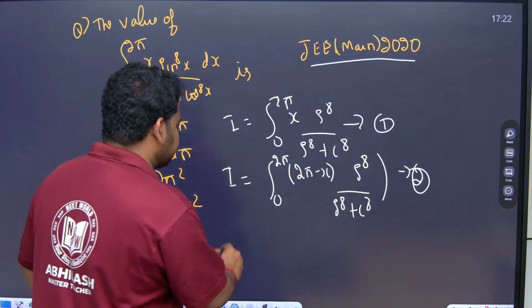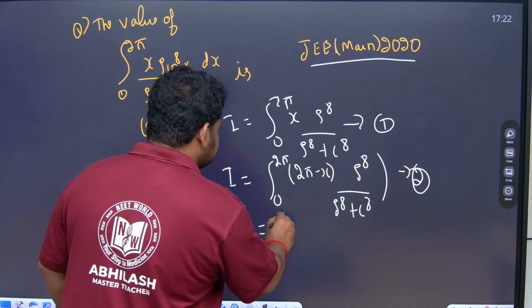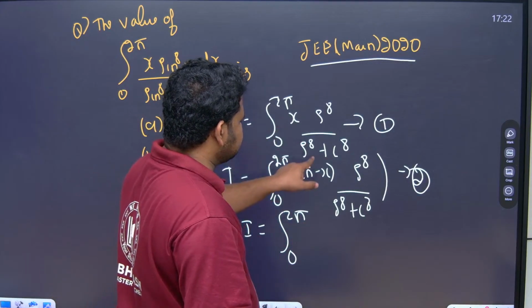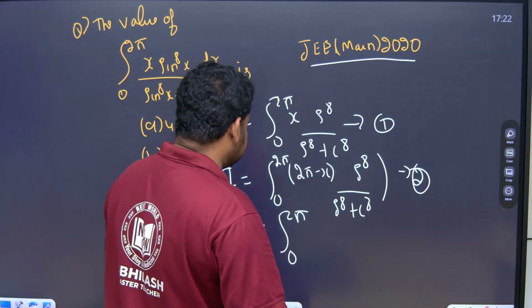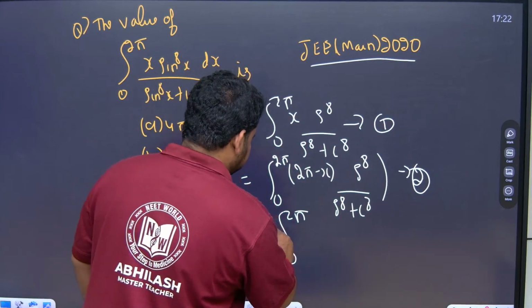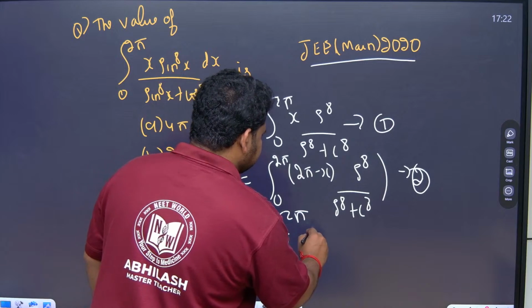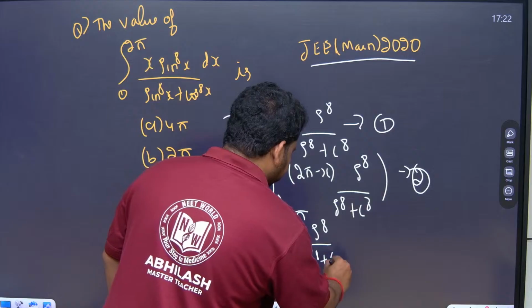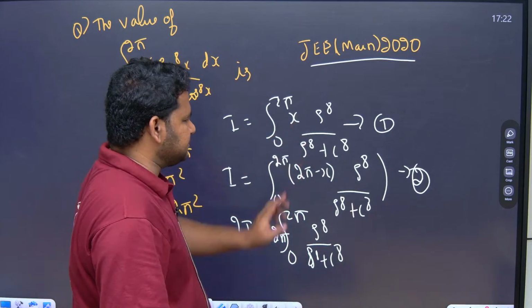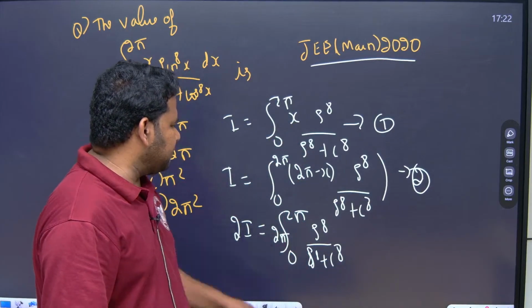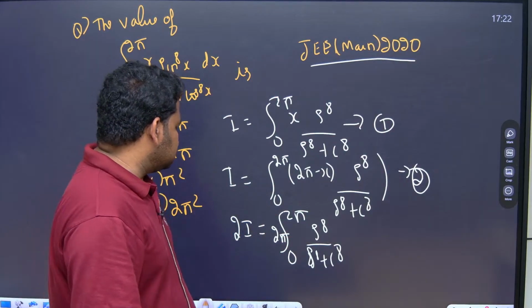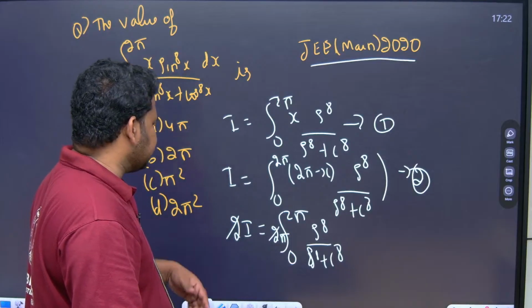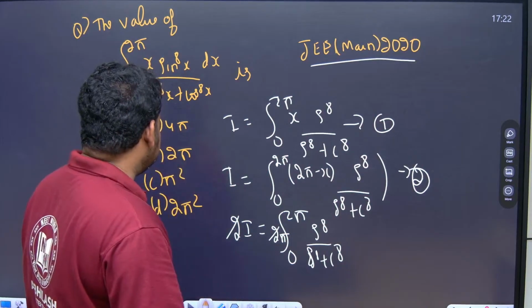If I add 1 and 2, what will I get? I will get 2I equal to the integral from 0 to 2 pi of x plus 2 pi minus x. So I will get just 2 pi into sin to the power of 8 by sin to the power of 8 plus cos to the power of 8, because minus x and plus x will cancel. Now I have to apply the limits, 2 pi minus 0, so this pi and pi will get cancelled. What will I get as the answer for I?